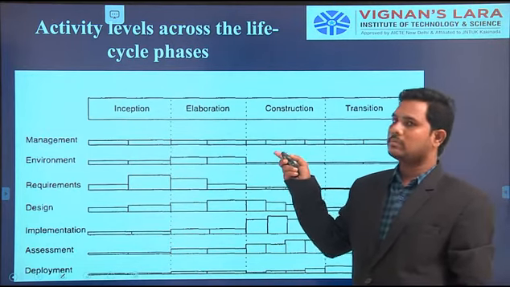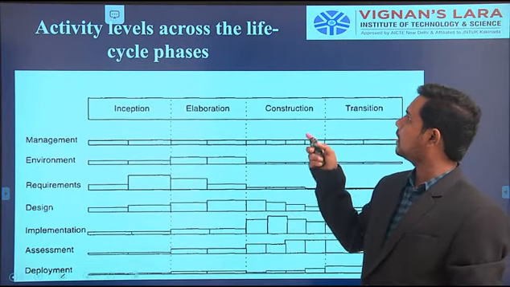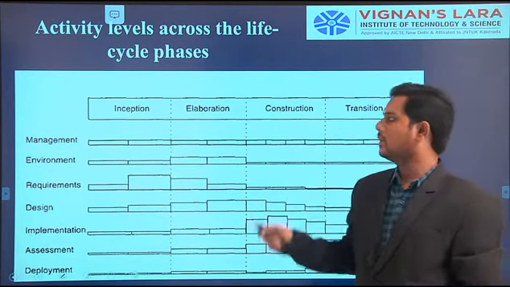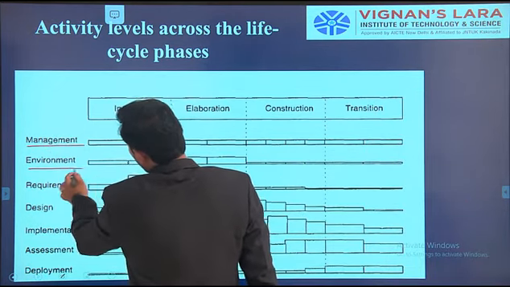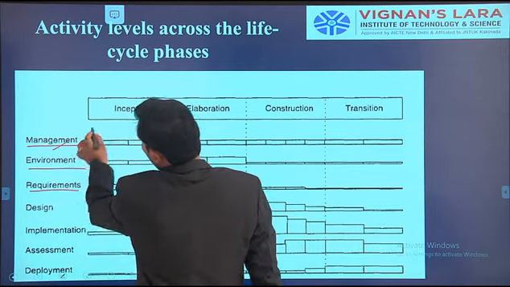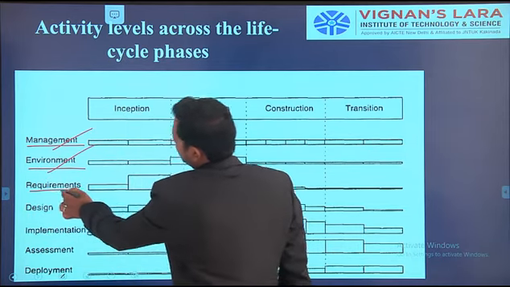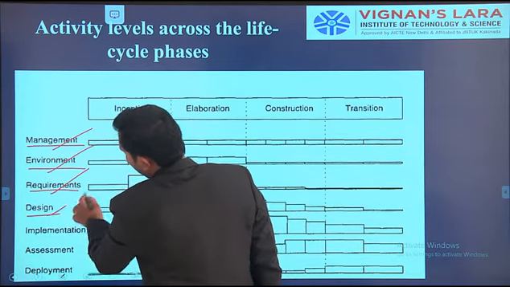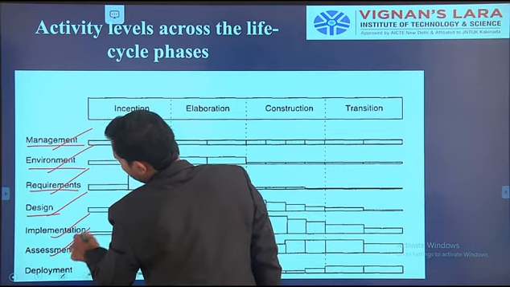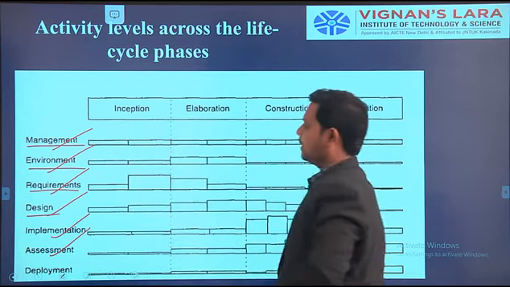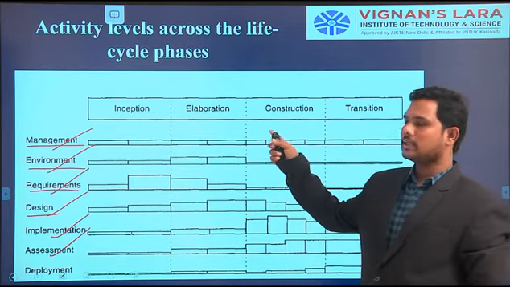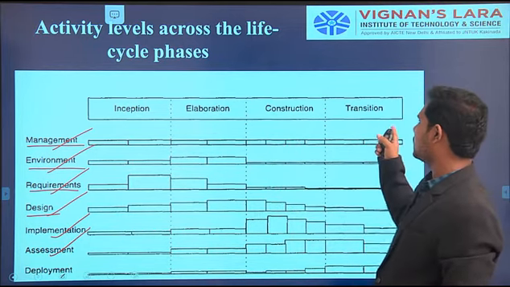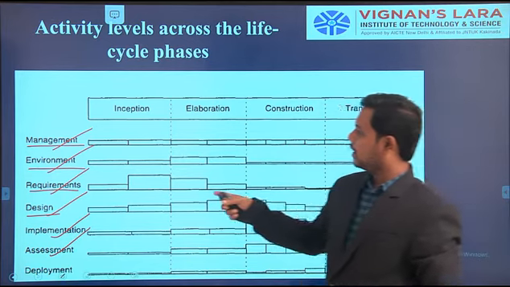Here you have to observe the activity levels across the life cycle phases. So for each and every activity, here seven workflows are there. So 1 management, 2 environment, 3 requirement, 4 design, 5 implementation, 6 assessment, 7 deployment. So here you know already that the life cycle phases are the inception phase, elaboration phase, construction phase, transition phase. So here what role is there?